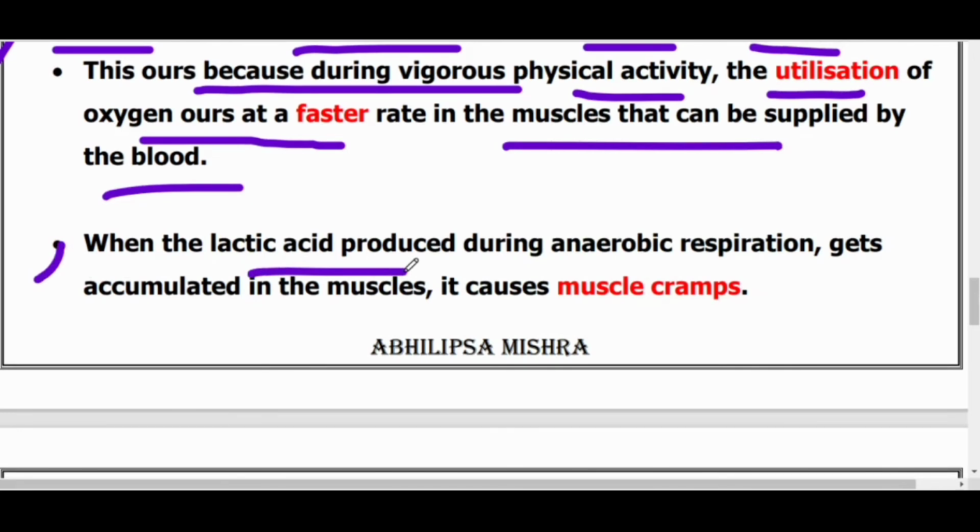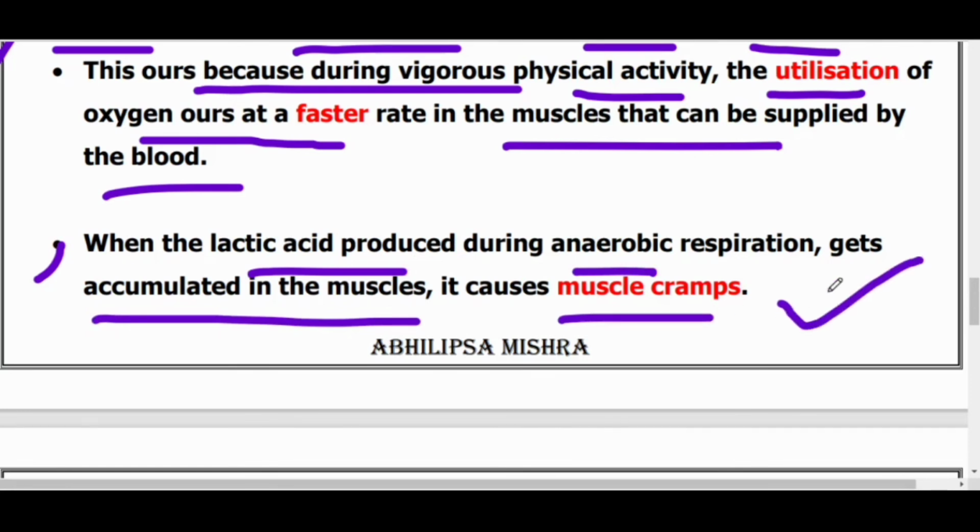The lactic acid produced during anaerobic respiration gets accumulated in the muscles and it causes muscle cramp. Very important for short type questions: it is always asked what is muscle cramp. So remember that lactic acid produced during anaerobic respiration gets accumulated in the muscles, and only due to the accumulation of lactic acid in the muscle during anaerobic respiration for a short period of time, muscle cramp occurs.